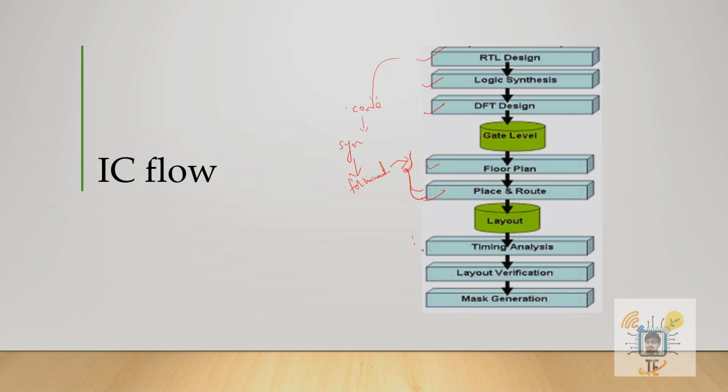So what we'll be doing here is, first we'll be doing the timing check. Here we'll be checking whether the chip we have made is functioning correctly and accurately according to our speed. Suppose it needs to run at 3 GHz, whether it is running at that particular speed or not. If not, what are the things which are not meeting that speed? These things we'll be figuring out and fixing.